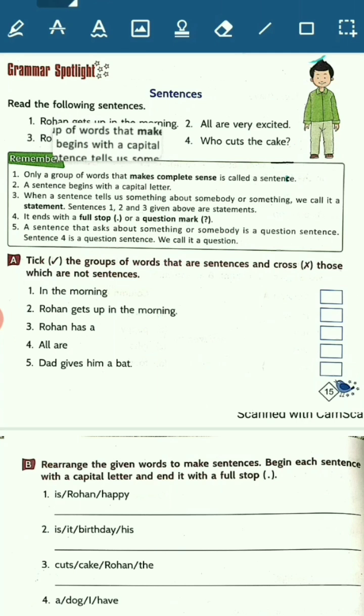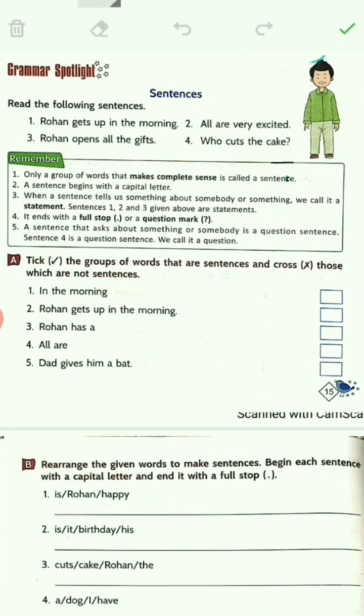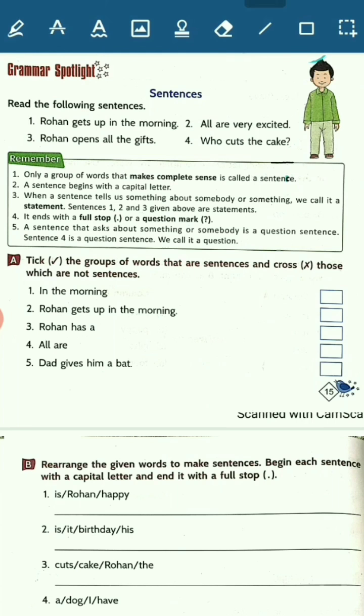A sentence begins with a capital letter. So, are you seeing here? See, R in the third sentence, R in the second sentence, and W in the fourth sentence, all are starting with a capital letter. Now see the third one. Third one says, when a sentence tells us something about somebody or something, we call it a statement.